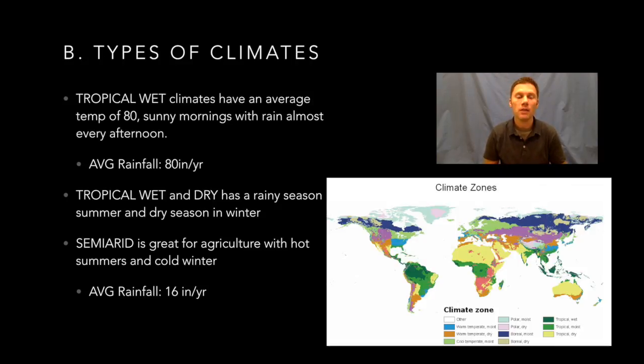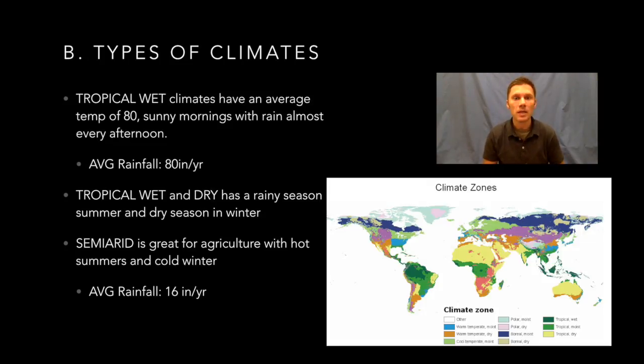The tropical wet and dry is where they will have a rainy season in the summer and a dry season in the winter. And again, they're going to have a lot of rainfall during that wet season in the summertime, but yet not have a whole lot during the winter time.